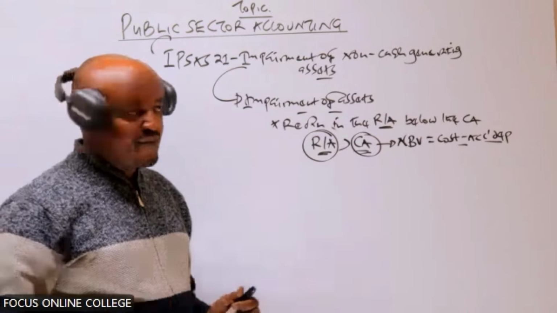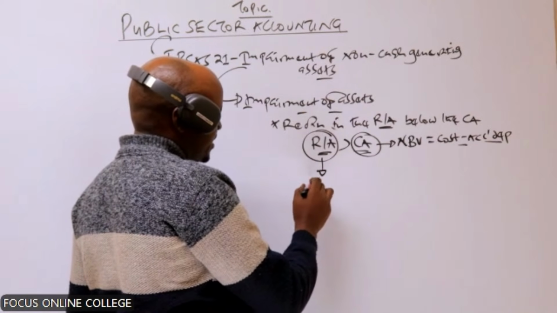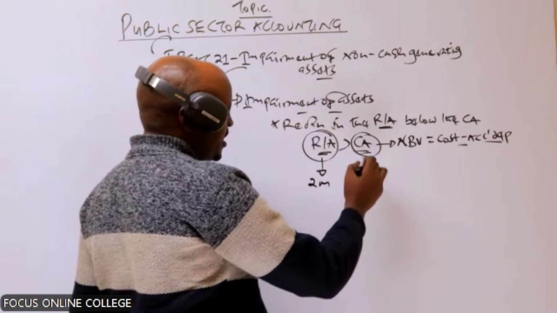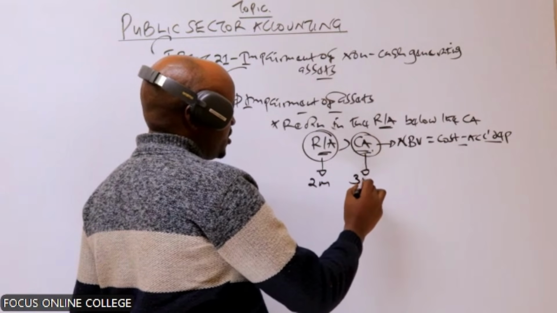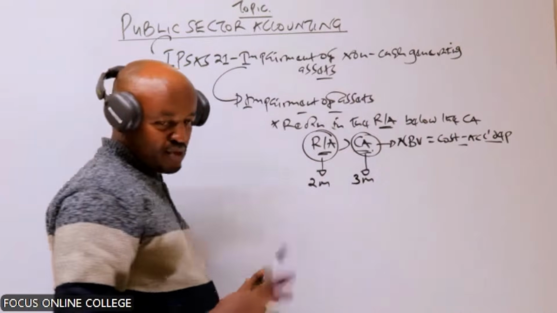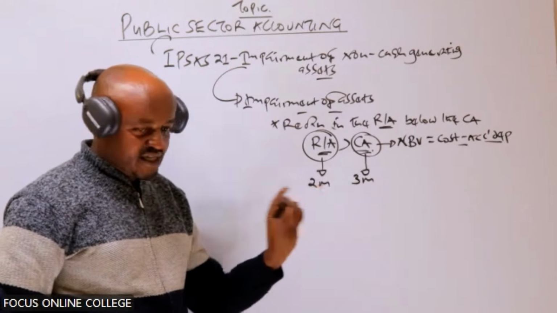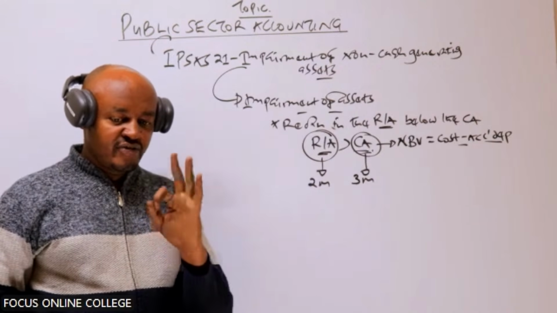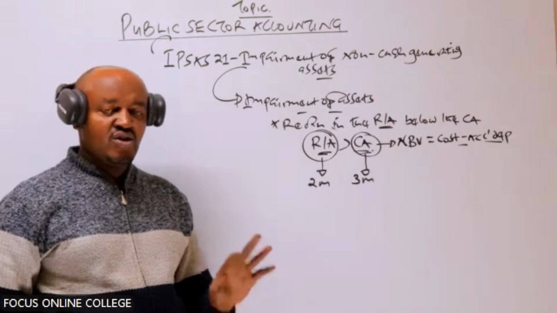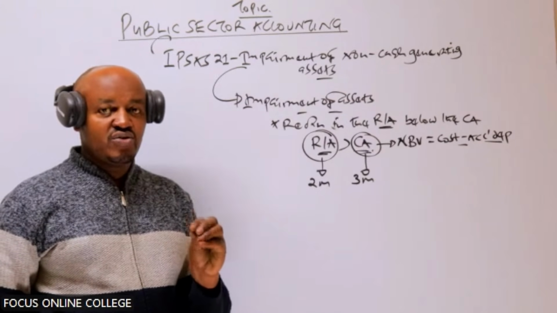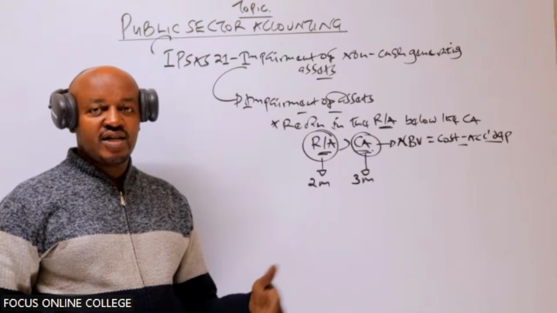So if, for example, you own an asset and you can sell that asset at 2 million, and you have recorded that asset in the balance sheet at 3 million, then there is a problem here, because the value for this asset in the balance sheet is how much? 3 million. But if you want to sell it, can you sell it at 3 million? No, you can only sell it at 2 million. So basically, we are saying the value at which an asset is recorded in the balance sheet should always be equivalent to its current market value.